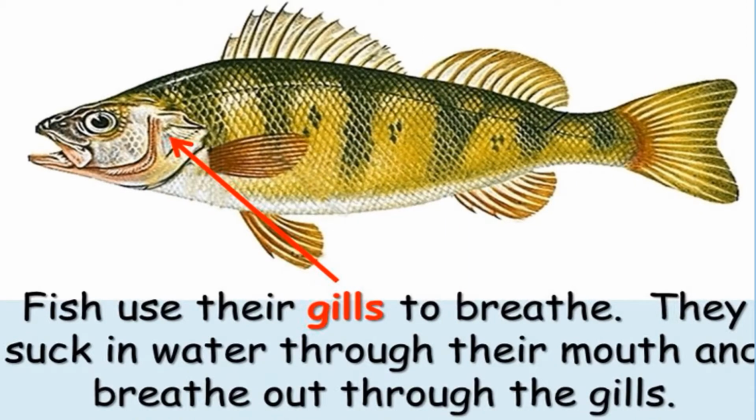Now, we all know that fishes do not have lungs like humans, and the water has oxygen dissolved in it. But fish have a very specialized organ called gills, which helps them to absorb the oxygen which is already present in the water, and it helps them to breathe through the process of respiration. Okay, so the fish use their gills to breathe. They suck in water through their mouth and breathe out through their gills.